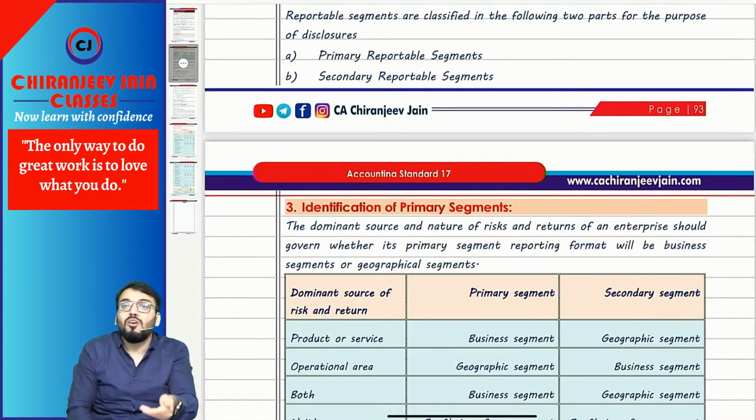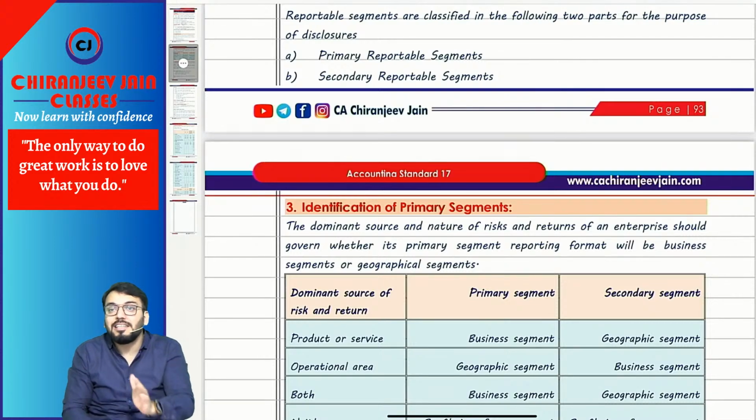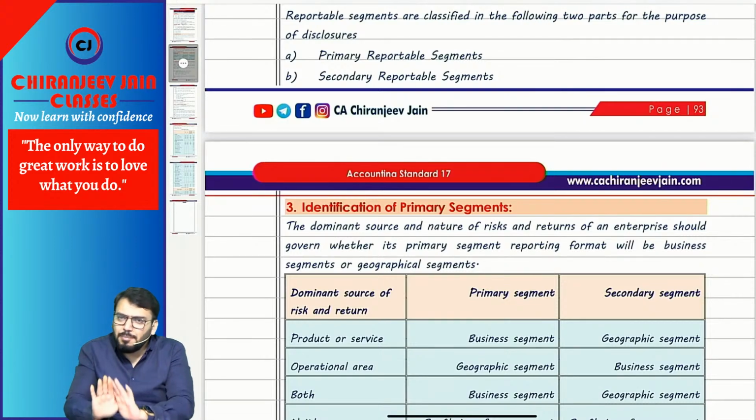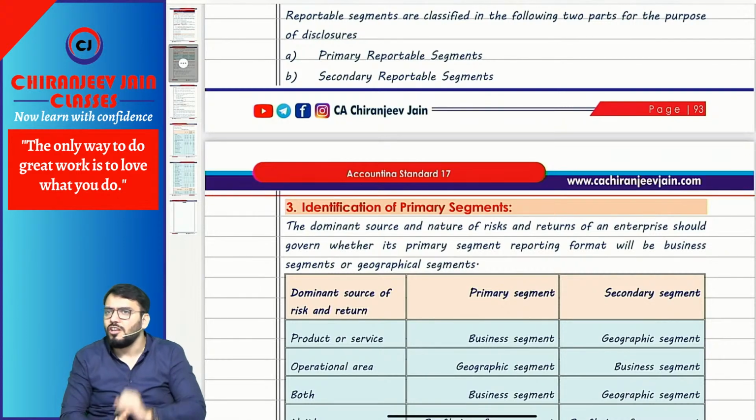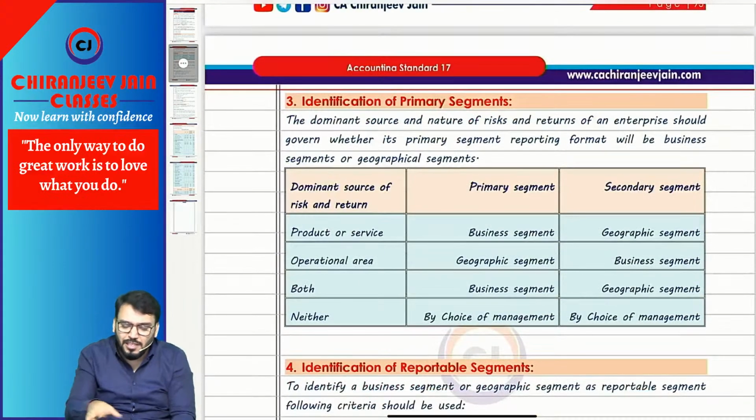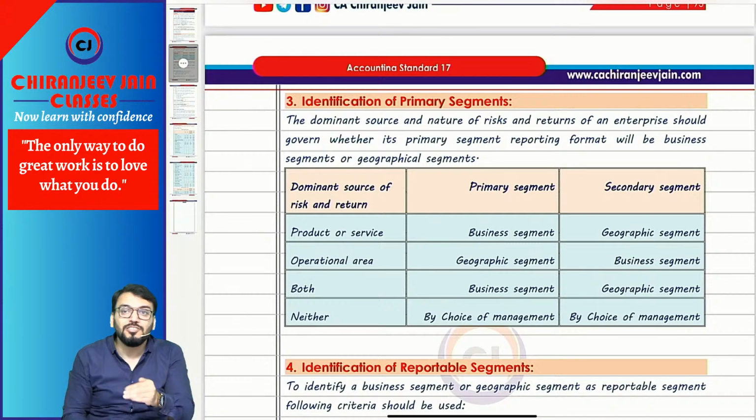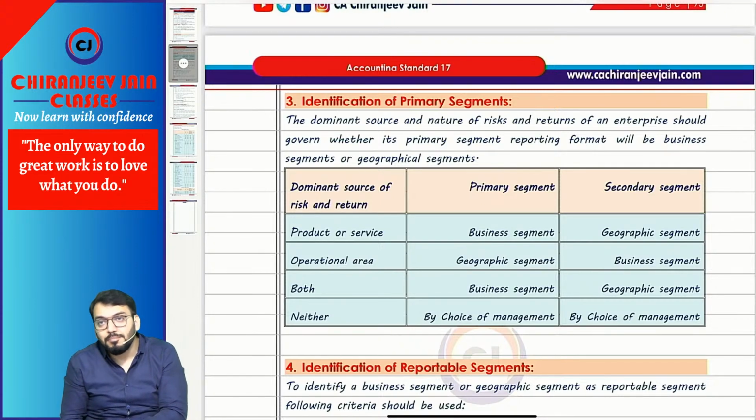Any one of business or geographical segment can be primary or secondary, depending upon the information given in the question. Normally, based on product will be the primary segment. But as per the standard, it depends upon the dominant source of risk and return. If the dominant source is product, primary will be business, secondary will be geographical. If the dominant source is geographical location, primary will be geographical, secondary will be business.